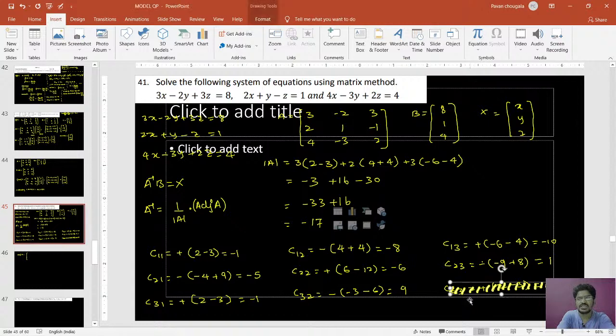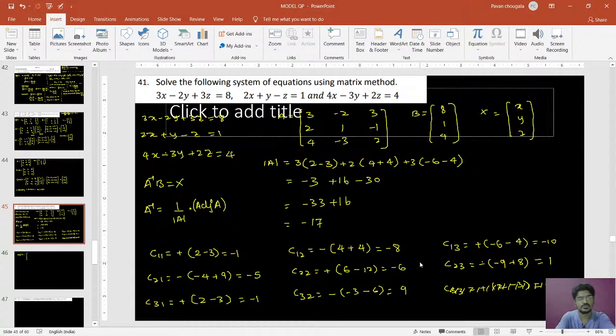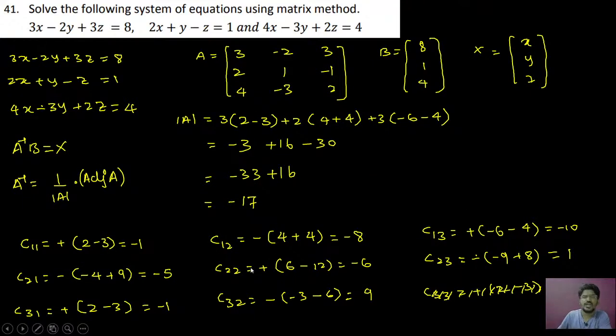Let us check C33 once again. I will write C33 here. You just see it. Plus of 3 into 1 is 3, minus 2 into minus 2 is minus 2, minus into minus is plus 4. So therefore it is 7. Very good. So C33 is 7. Clear? Very nice.